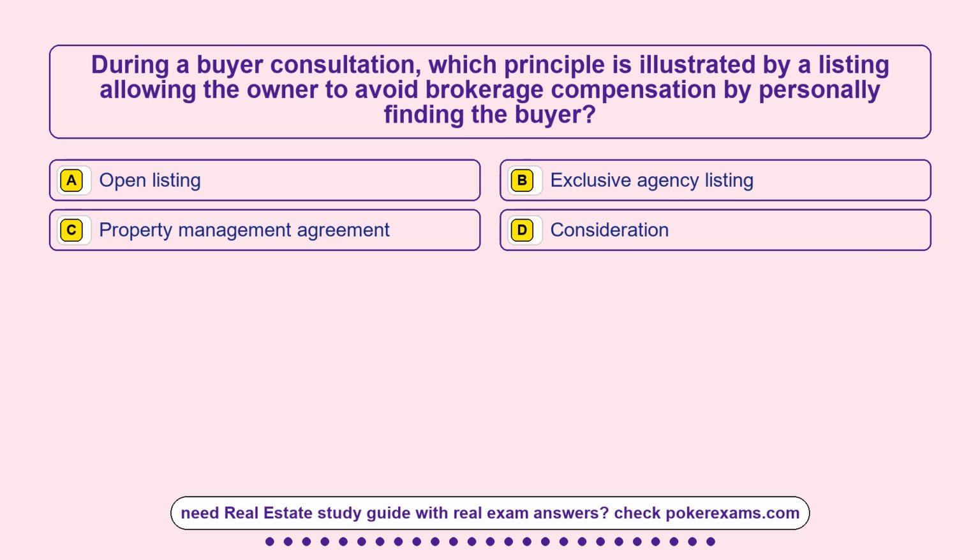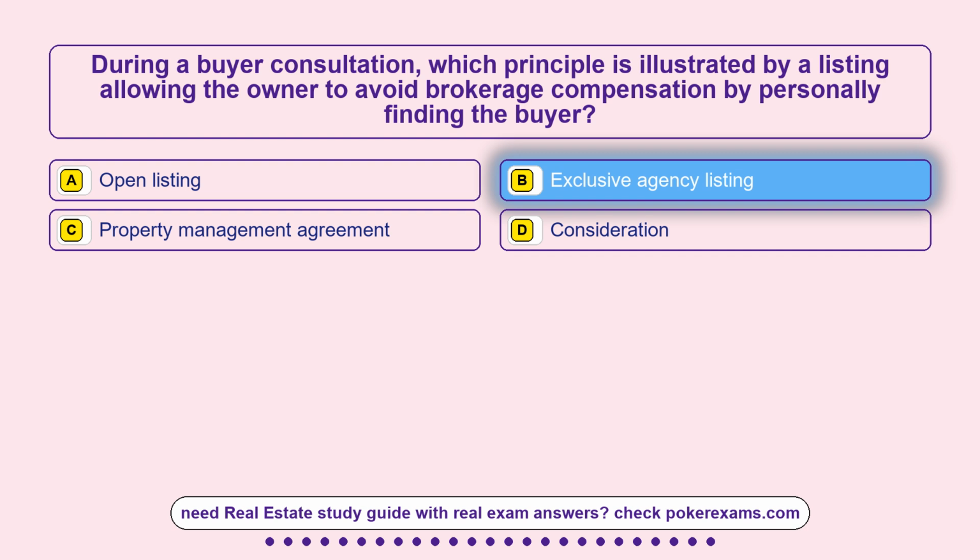Question 22. During a buyer consultation, which principle is illustrated by a listing allowing the owner to avoid brokerage compensation by personally finding the buyer? Option A, open listing. Option B, exclusive agency listing. Option C, property management agreement. Option D, consideration. The correct answer is option B, exclusive agency listing.